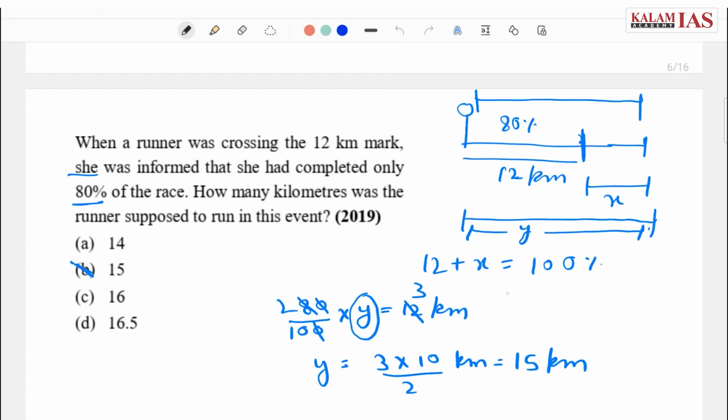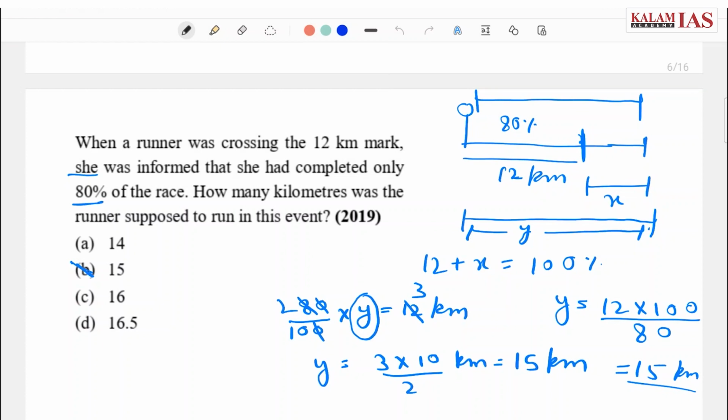As 80% is 12 kilometer, assuming the entire length to be y, 80% of y will represent 12 kilometers. So y will be 3 into 10 by 2, or we can also solve in this way: y is equal to 12 into 100 by 80. On solving, we will get this as 15 kilometers. So answer for this question is 15.